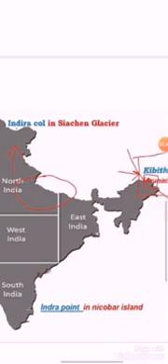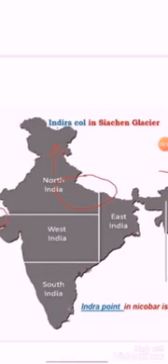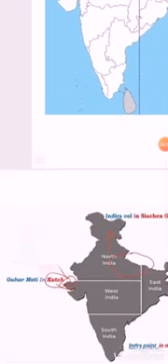Now next, the easternmost point of India is Kibithu. Kibithu. And the westernmost point is Gohar Moti, or Guhar Moti, which is located in the Kutch region.